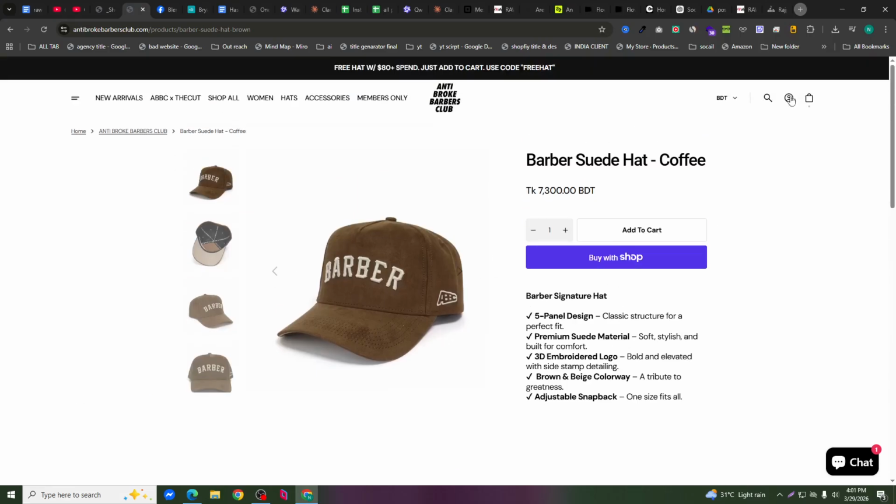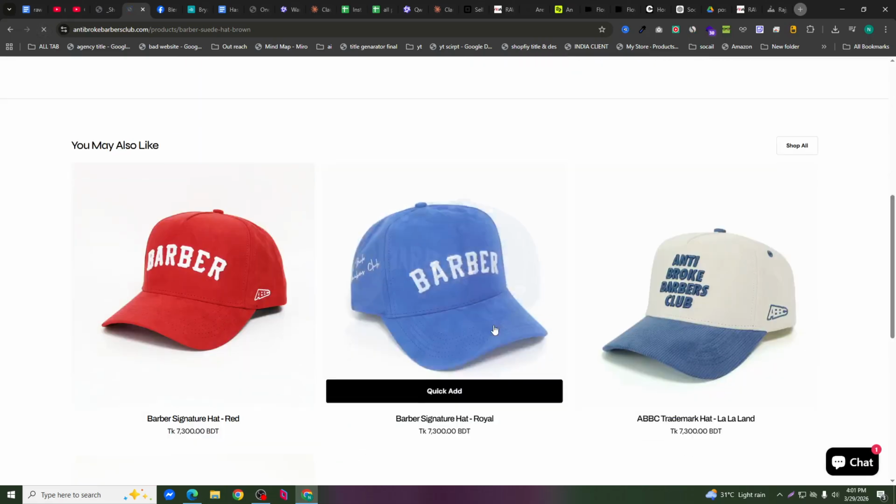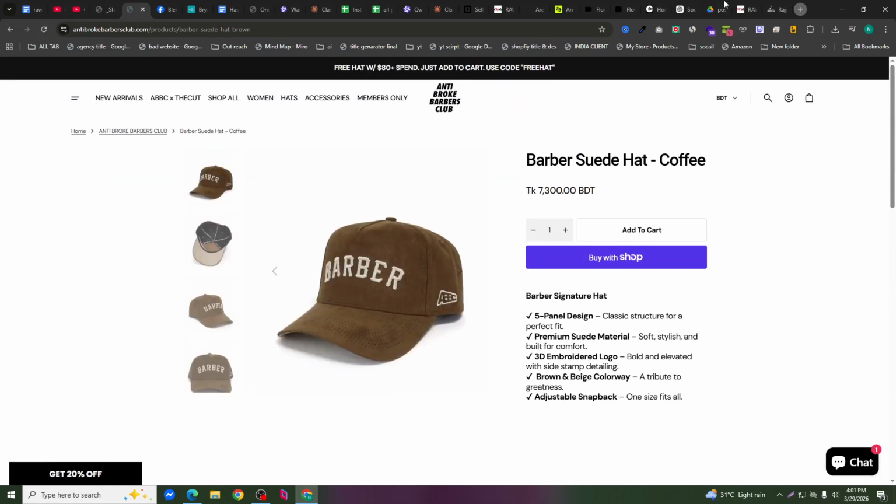Okay, there's one thing that is good. They have put in a currency changer, so it automatically takes the currency. But their loading time is very slow, so that's why this brand is not earning any money. The products are very basic and the layout is very bad. Look at this product page.